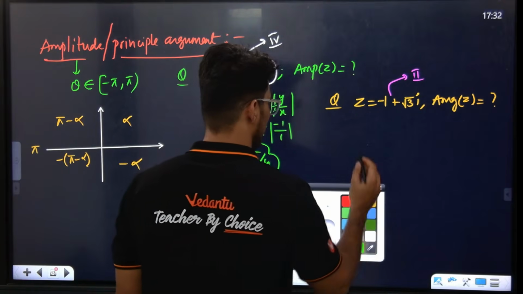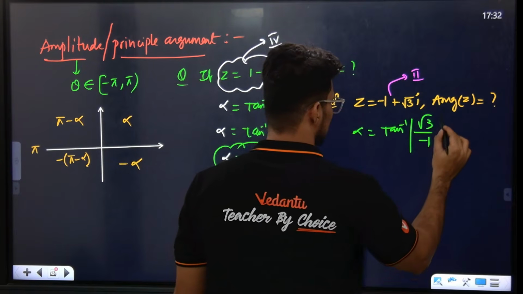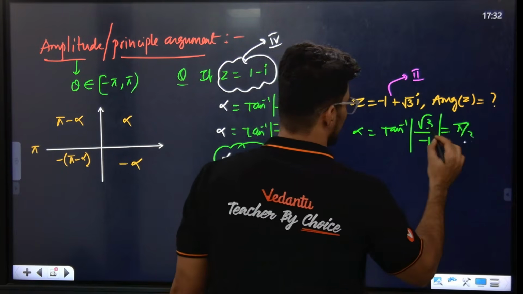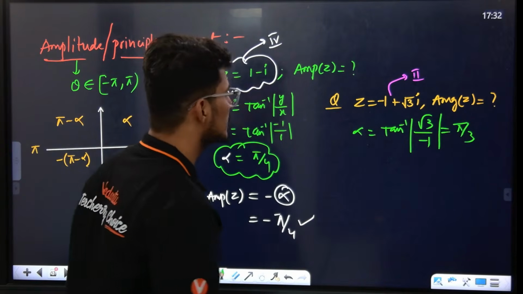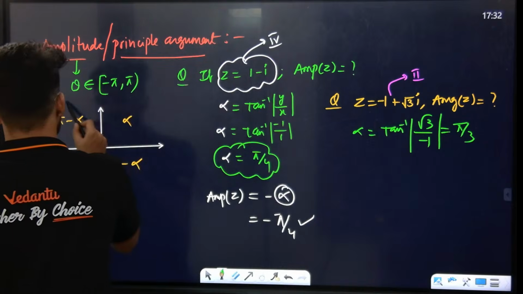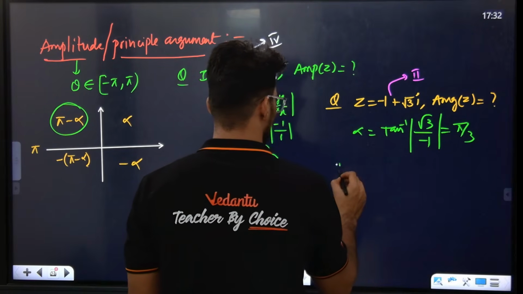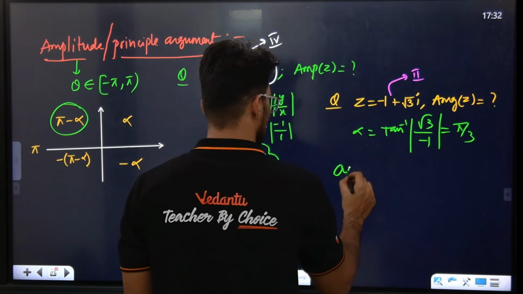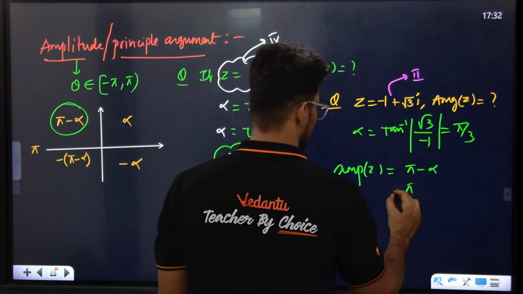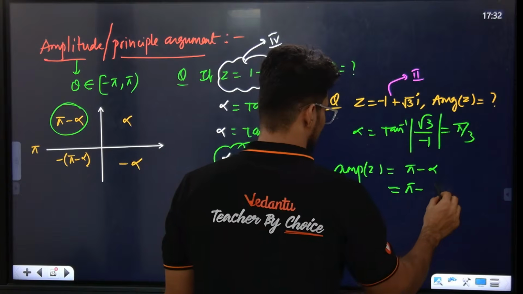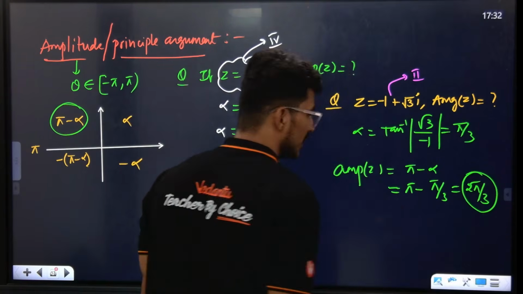In the second quadrant, alpha is equal to tan inverse of y by x. Then, sir, pi by 3. Tan inverse of root 3 is pi by 3, because tan 60 is root 3. Second quadrant, what do we say? Pi minus alpha. The amplitude of z is pi minus alpha, so pi minus pi by 3, which is 2 pi by 3. This is the answer.